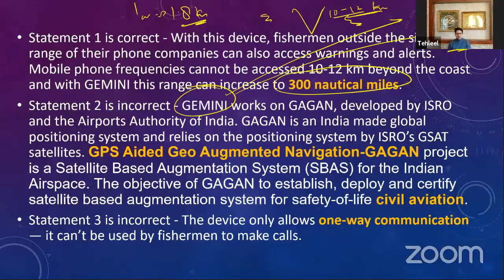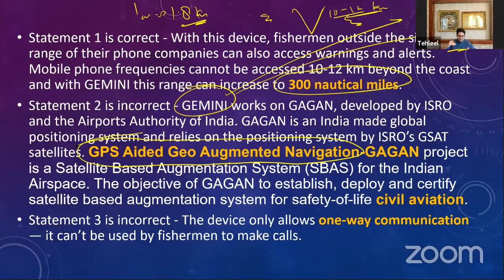So what is Gagan? Gagan is GPS-aided geo-augmented navigation. We developed this Gagan system as a satellite-based augmentation system. So countries worldwide have a satellite-based augmentation system. Say, for example, the airplanes are moving in the stratosphere, and you would want to give these airplanes a satellite-based navigation system.